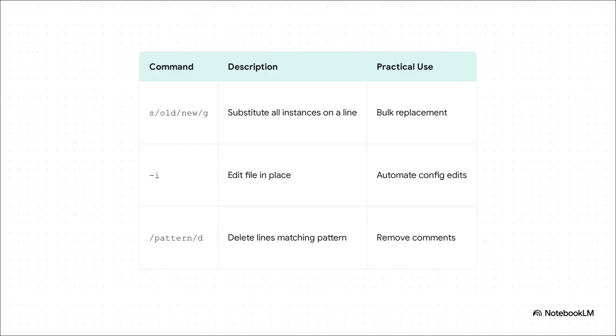You can also delete lines that match a pattern, which is great for cleaning up files. But the real game changer, the one that sysadmins absolutely love, is the -i flag. This tells sed to edit the file in place, meaning it modifies the original file directly. This is the absolute key to real automation.